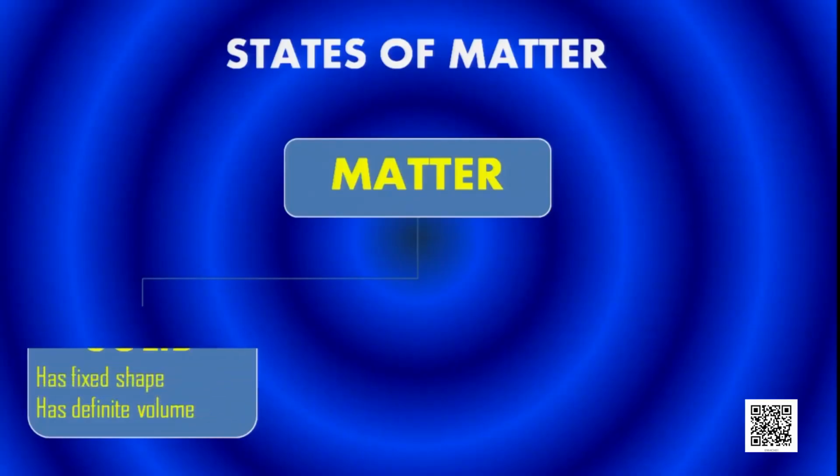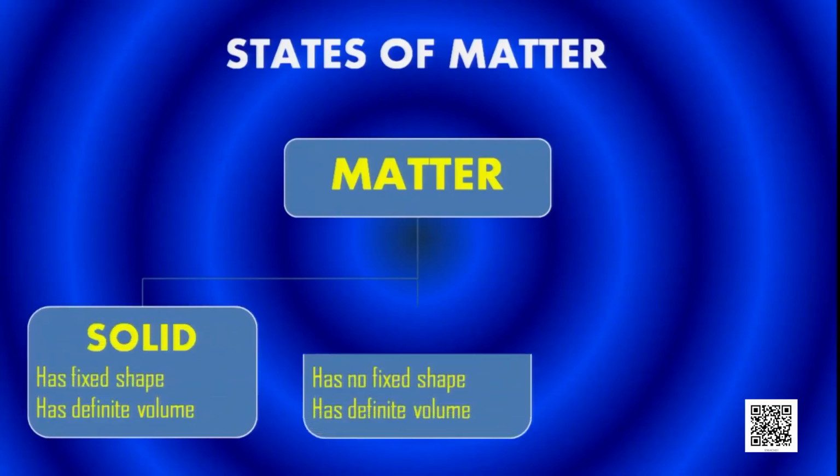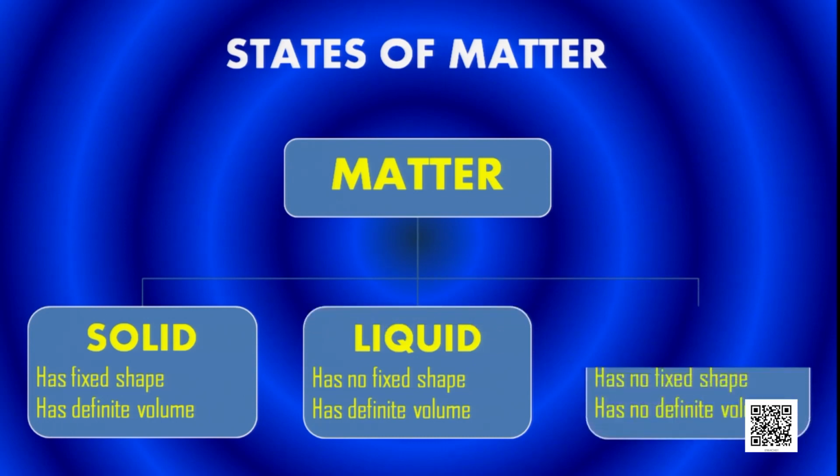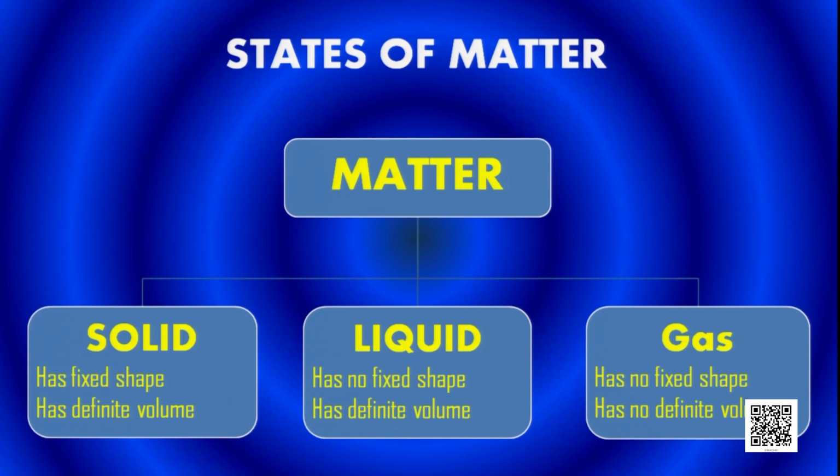So, states of matter are solid, liquid and gas. Solid has a fixed shape. It has a definite volume also. Liquid has no fixed shape, has definite volume.